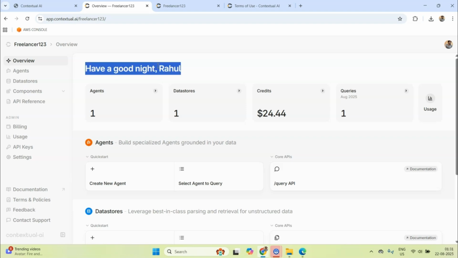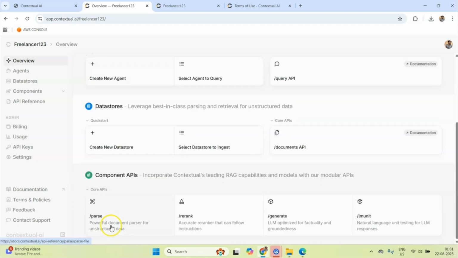So the thing that I want to stress here is that you don't have to think about setting up a vector database. You don't have to think about setting up metadata or a chunking strategy and things like that. Everything is taken care of by this platform. And for someone who is just starting out with vector search, semantic search, and things like that, this is a wonderful platform. Basically, it's one giant RAG package which offers you everything in a very simplistic manner. Now let me briefly talk about their APIs.